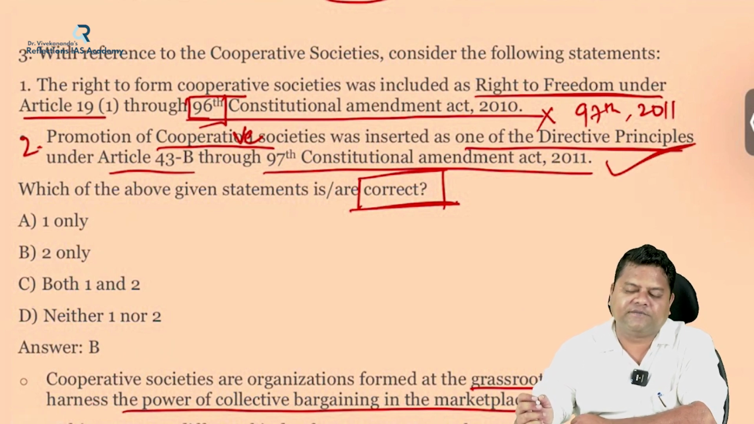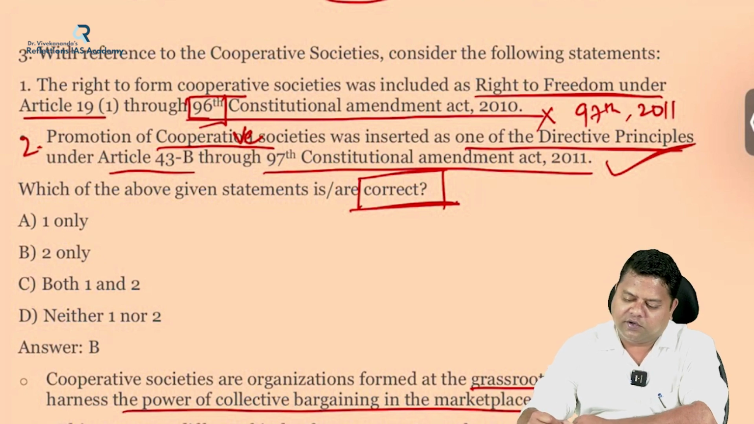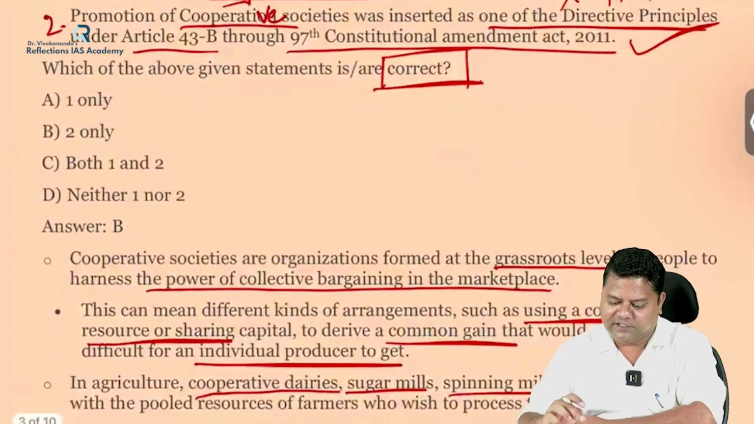Just now we have seen that the cooperative societies were inserted as one of the directive principles also under Article 43B of the Indian Constitution. So kindly revise all the DPSPs and fundamental rights after seeing this question.